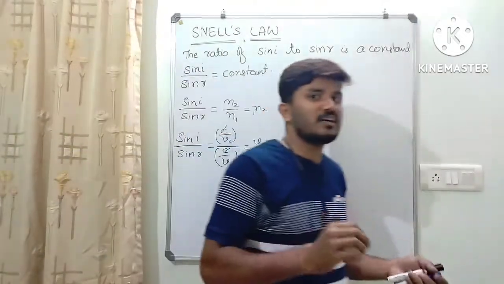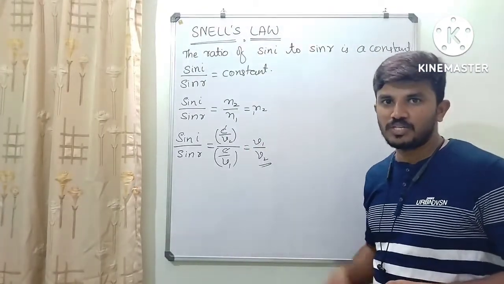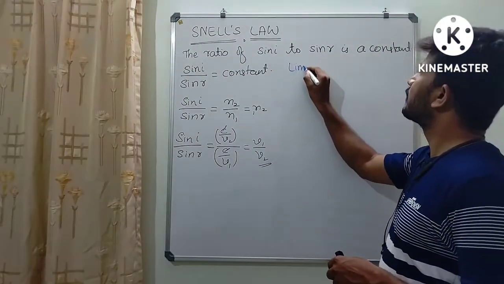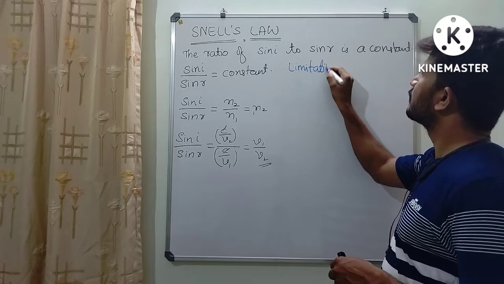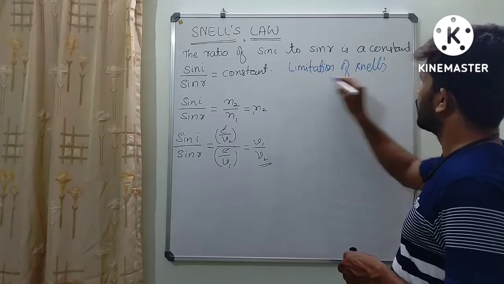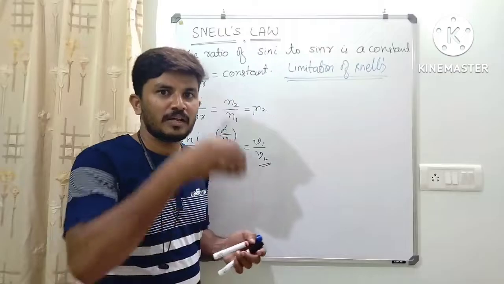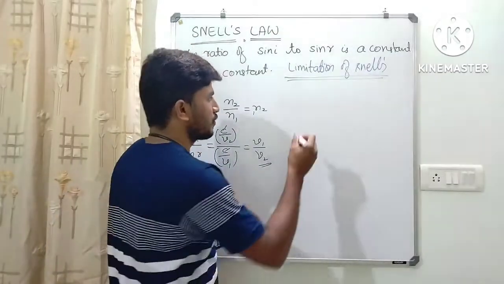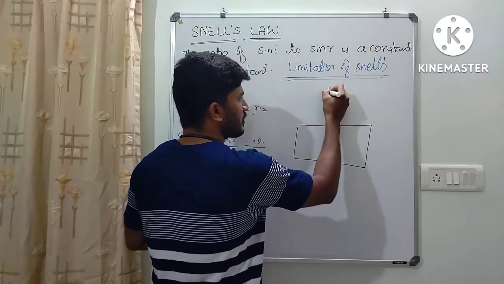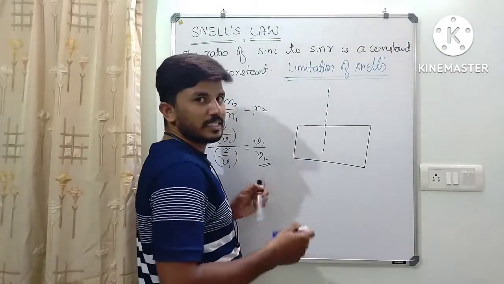But there is a limitation for Snell's law. Limitation of Snell's law. Let us consider this case where light is moving normal to the surface of refraction. So if I consider a medium here, okay, so this is the normal, and let us consider the incident ray.